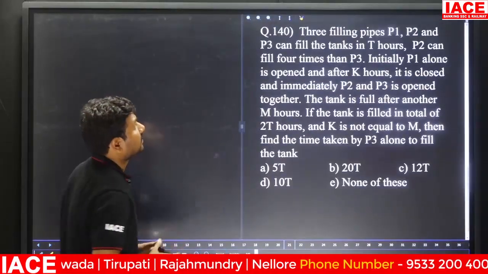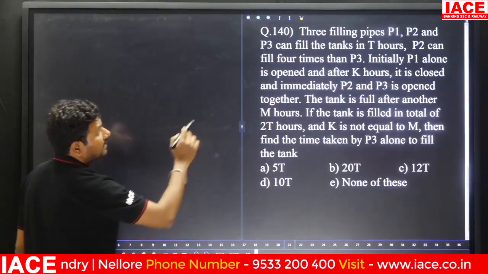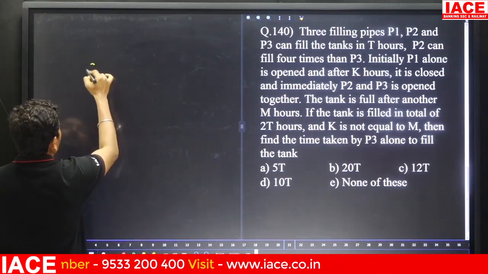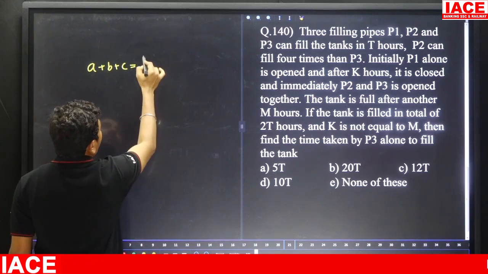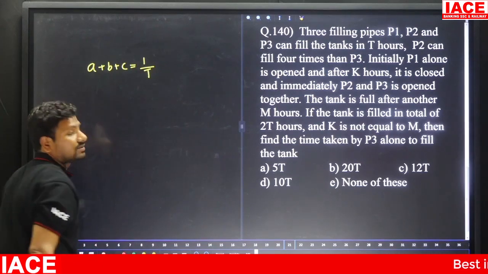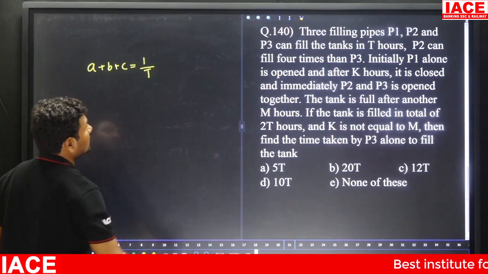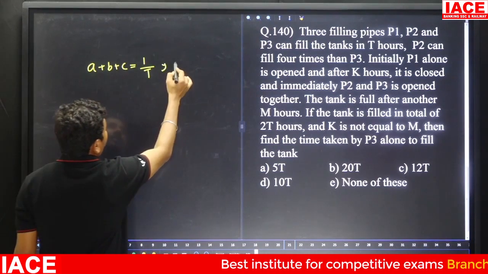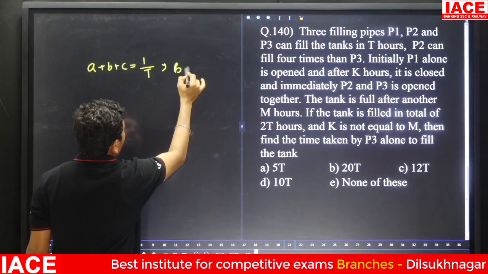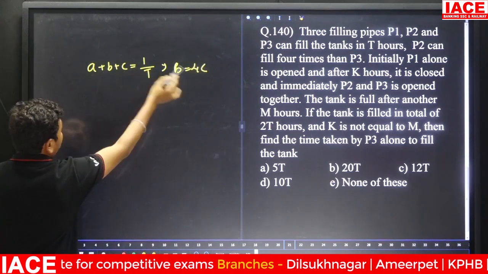Next, three filling pipes P1, P2, P3 can fill a tank in T hours. So the first pipe we take as A, the second one B, and the third pipe C hours to complete a full tank. In T hours, A plus B plus C is equal to 1 by T. P2 can fill 4 times faster than P3. Then B is equal to 4C, substituted.